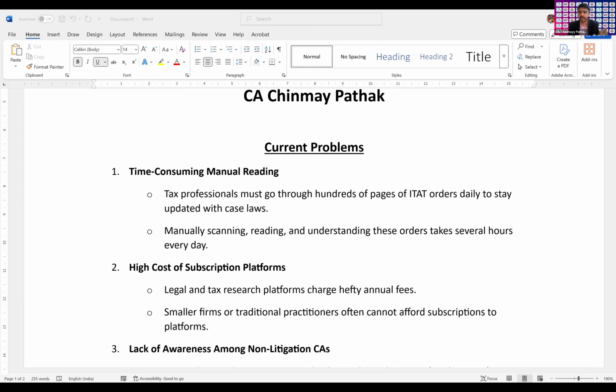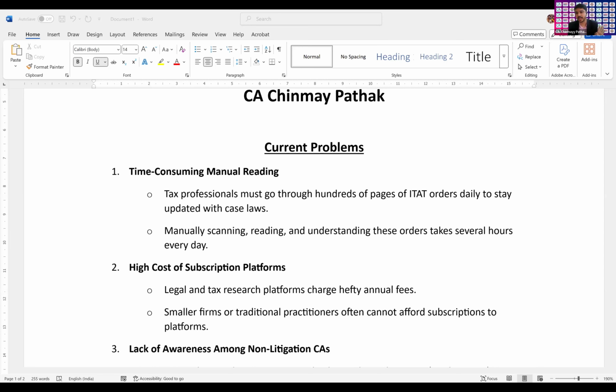Now, this is all auto selected. I will just reload it once. You can see the bench is Pune because I come under the jurisdiction of Pune. You can select whatever jurisdiction you are in. But since I am residing in Pune or Nasik, whatever it may be, the jurisdiction is Pune. Income tax appeal, and I will select the date.